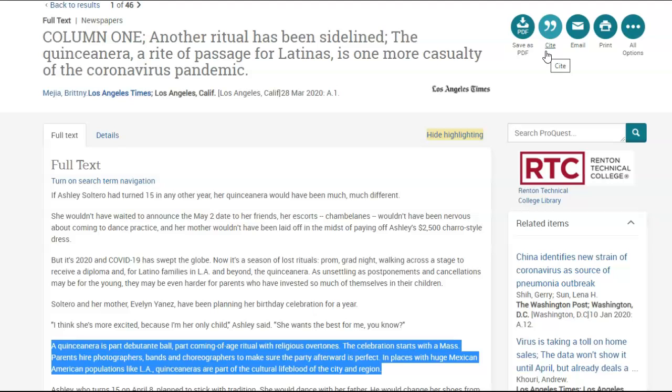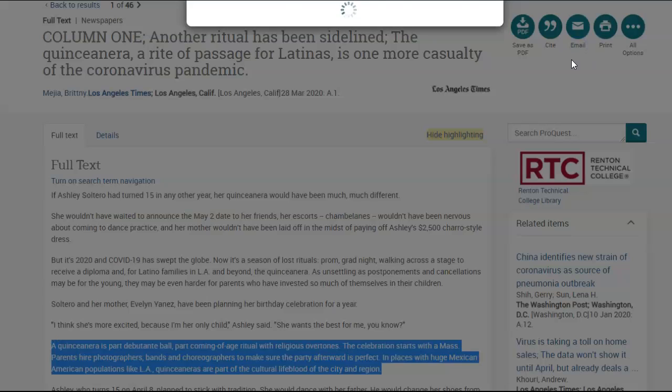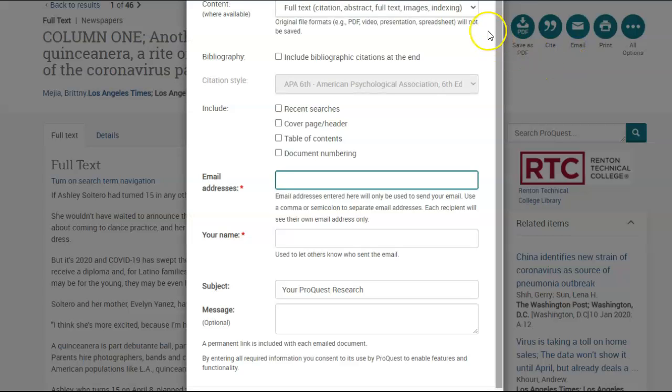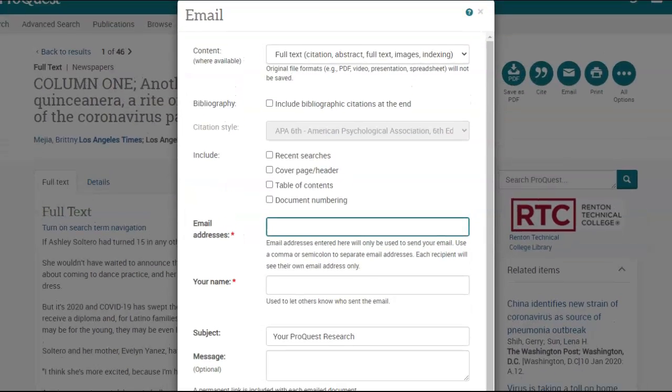I always get a copy of any article I think might be useful. I email it to myself with a note about why I thought it might be useful and keep it in an email folder until my paper has been graded. Just click on the email button, type in your email address, and add a note if there's something you thought was particularly useful, a statistic, a picture, or a quote, and then click Continue to send it.